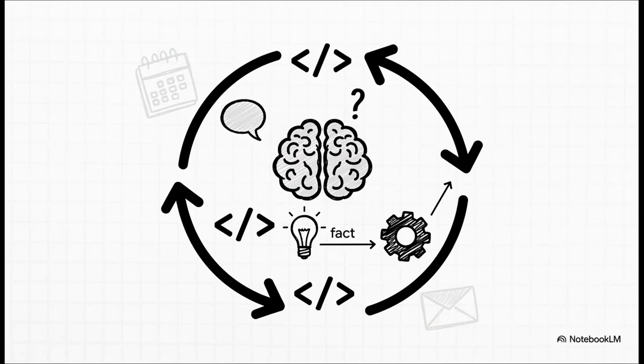You can really boil this entire process down to a simple little loop, right? My code kicks things off. The AI figures out it needs help, it needs a tool, my code goes and runs that tool to get the answer, and then finally, my code hands that new fact back to the AI so it can finish the conversation. And the best part? You can just keep adding more tools to this exact same loop. Maybe a tool to send an email or one to check your calendar. The pattern? It's exactly the same.